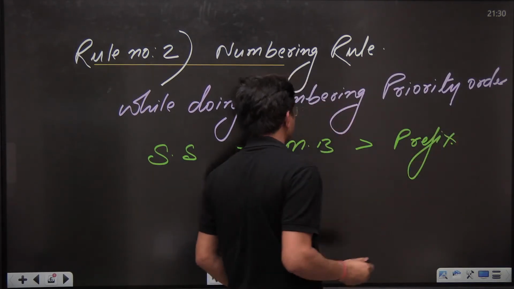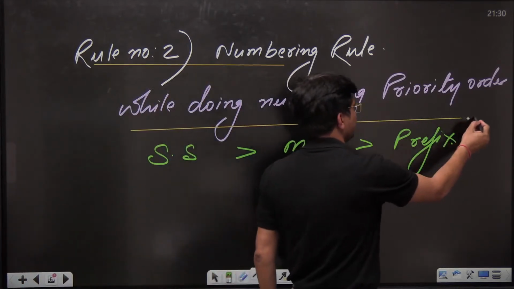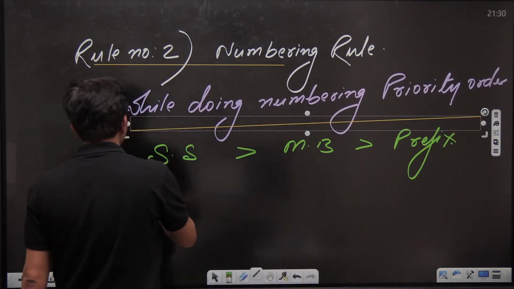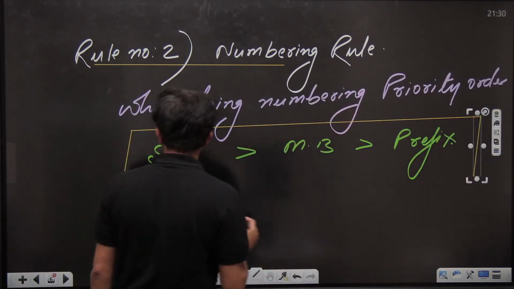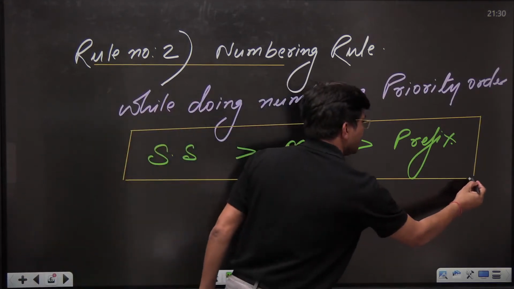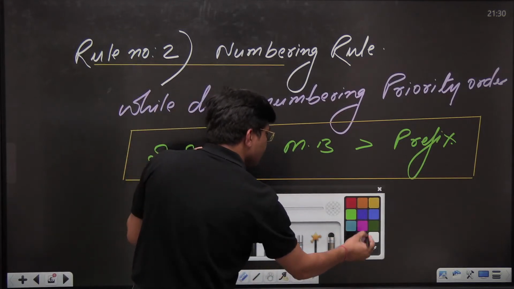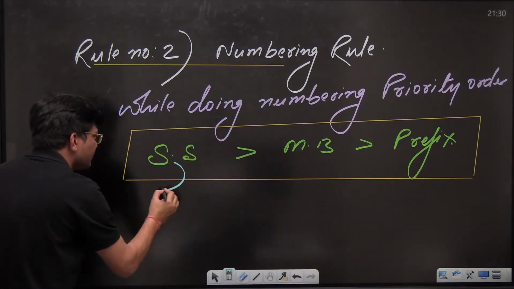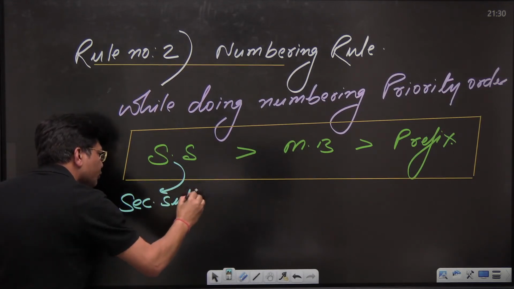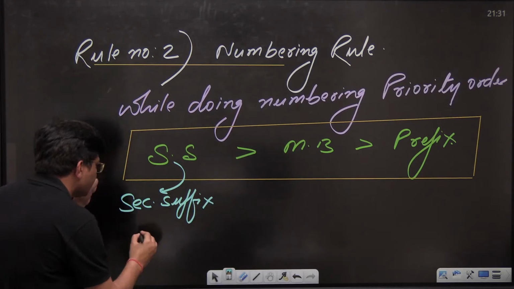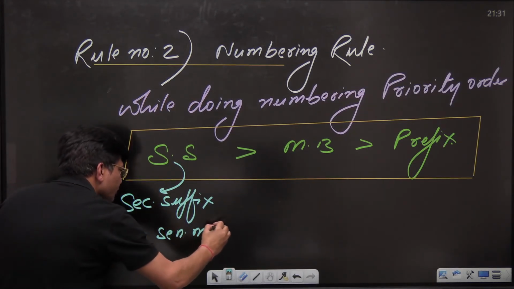Now kids, let's understand what it means. SS, prefix, what actually these symbols stand for. See to it everyone, and do remember these things. This SS means secondary suffix. Now who is going to be secondary suffix, kids? The senior most functional group.